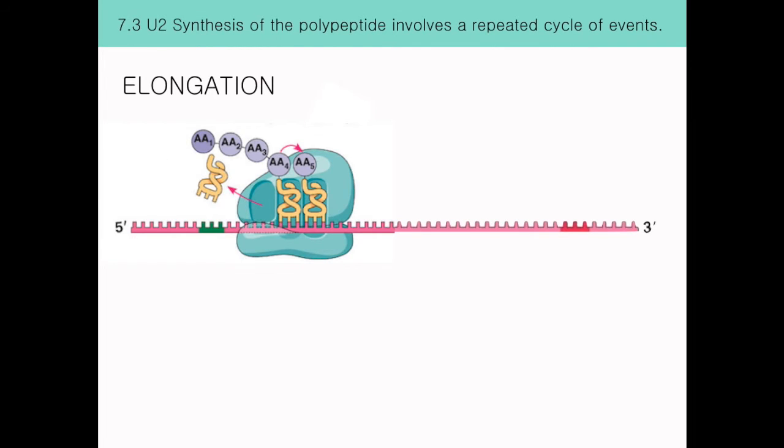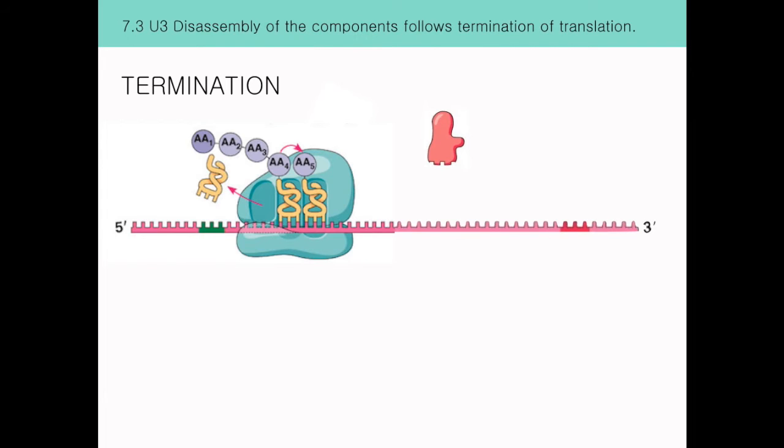The process begins again, and another tRNA, complementary to the next codon on the mRNA, binds to the A site. Hence, the growing polypeptide increases as more tRNAs are bound to the ribosome. Then, this process is continually done until the stop codon is reached. Thus, when this stop codon is reached, we move into termination.